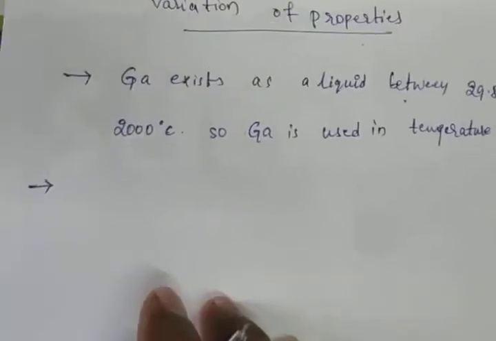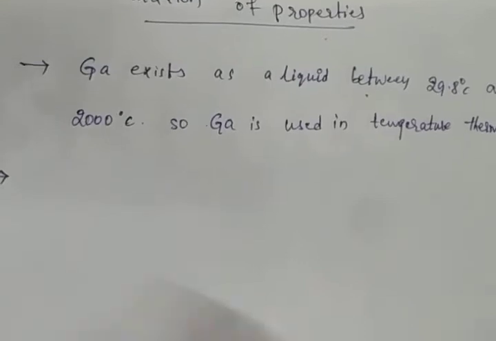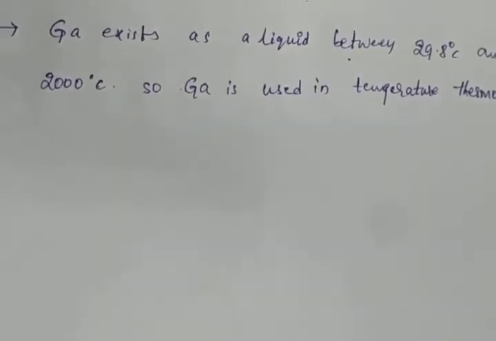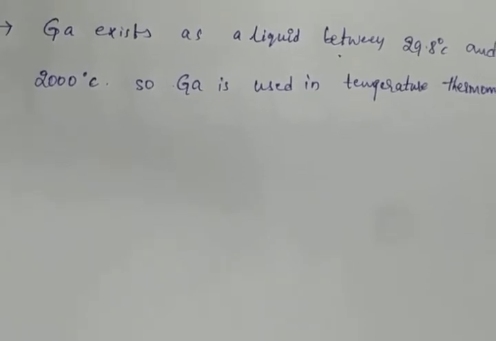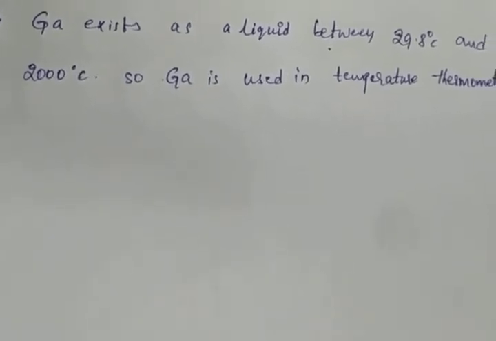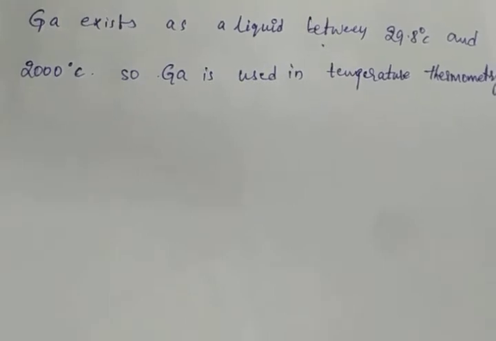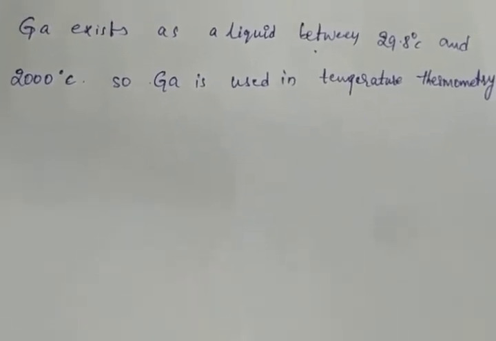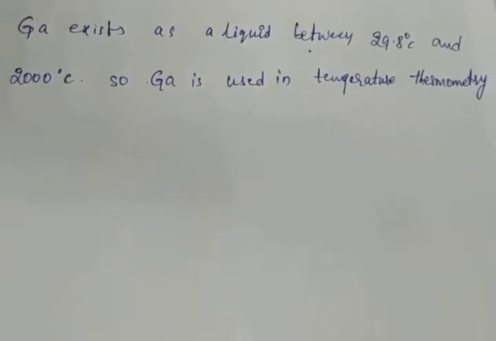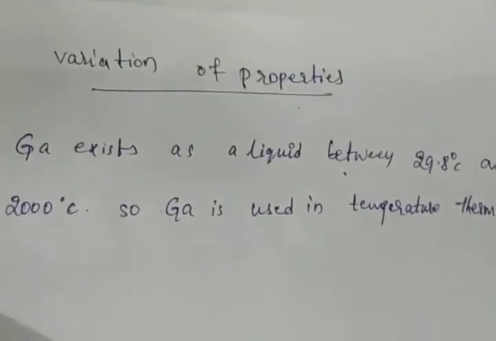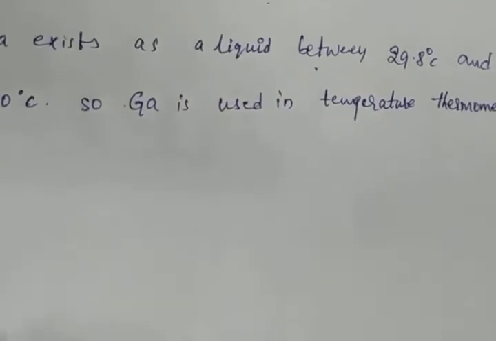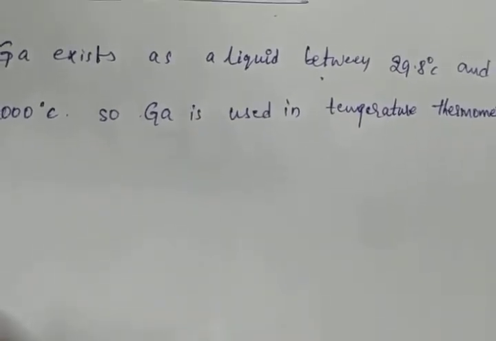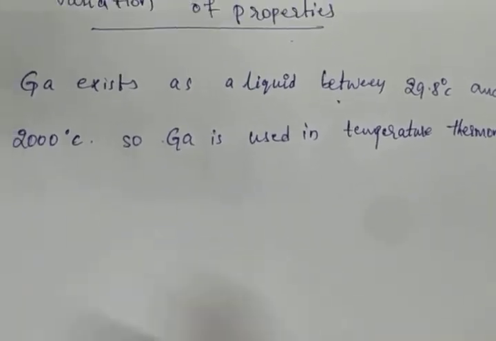And next point: down the group, electronegativity first decreases from boron to aluminium and then increases marginally. This is because of discrepancies in atomic sizes of the elements. Down the group, what happened? Electronegativity first decreases from which atom to which atom? From boron to aluminium, and then increases marginally. After that it increases.